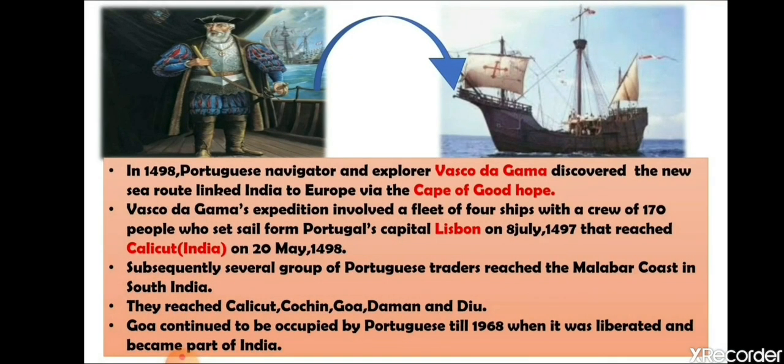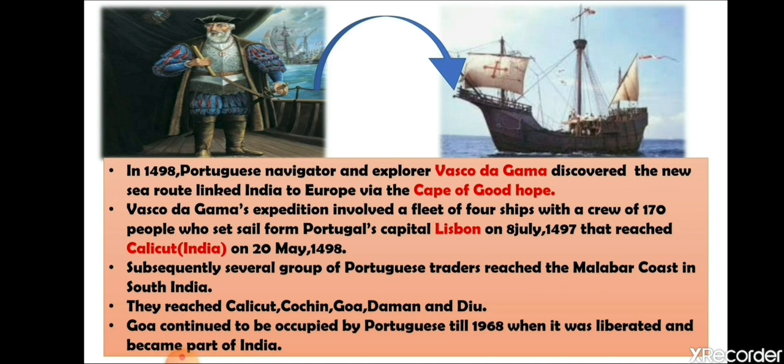Vasco da Gama's expedition involved a fleet of four ships, with a crew of 170 people in total. He started from Lisbon, the capital of Portugal at the time, on 8th July 1497, and reached Calicut, India on 20th May 1498. Slowly many Portuguese traders came to India, and they started establishing themselves in South India at the Malabar coast. They reached Calicut, Cochin, Goa, Daman and Diu, etc.